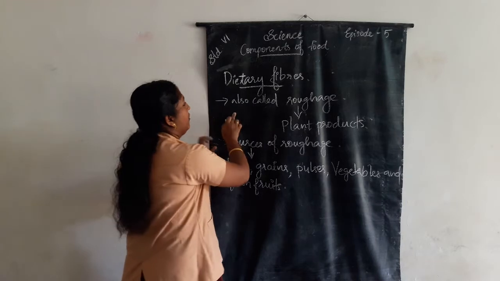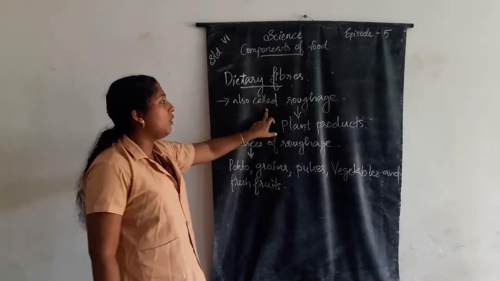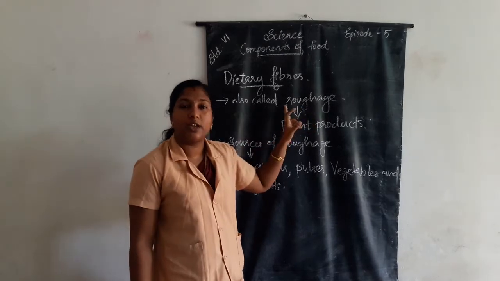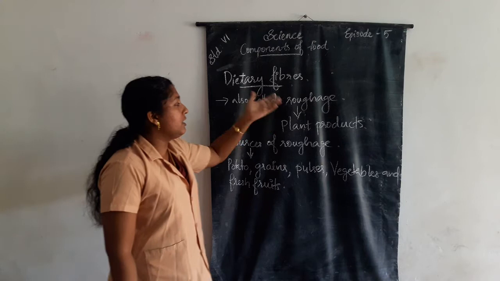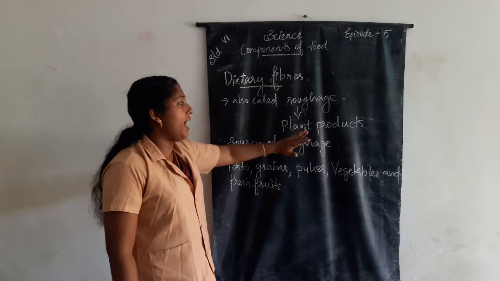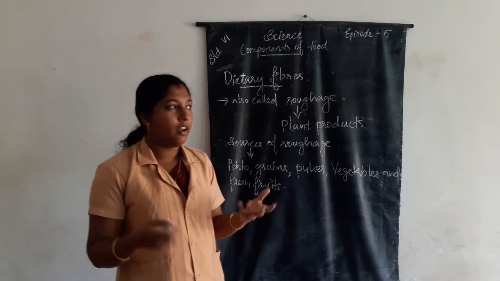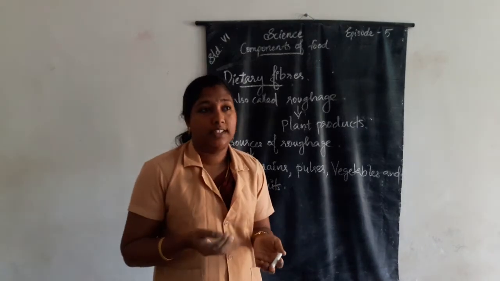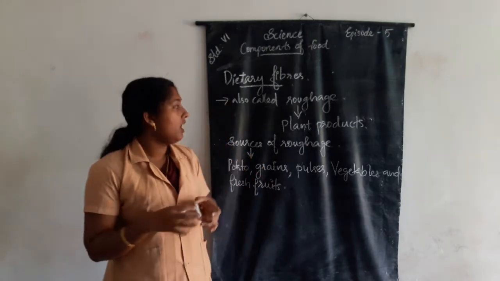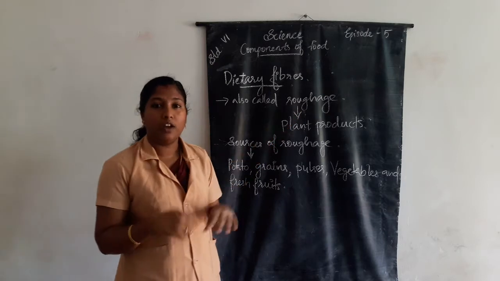Once again, dietary fiber is also called roughage. Roughage is obtained from plant products in our food. If we include plant products, the leafy vegetables, etc., in our meals, we get roughage for our body.